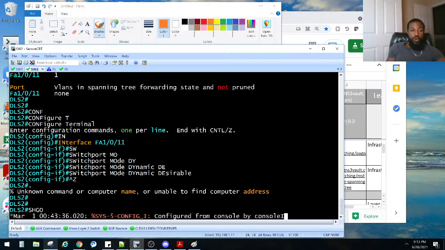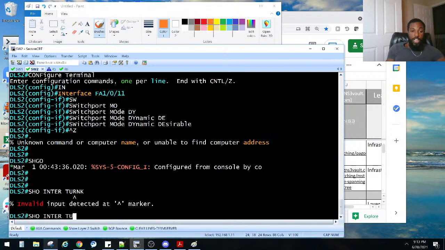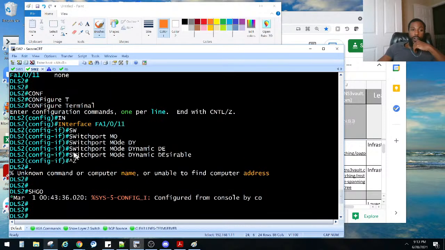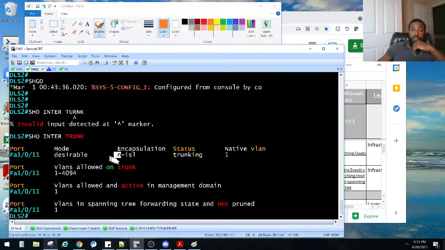If we do a show interfaces trunk, now it's still negotiated, but it's now set to desirable mode, whereas last time it was on auto. We could probably shut it and then bring it back up for it to be just ISL, but they didn't say they wanted 802.1Q as the trunk encapsulation. So, any questions?